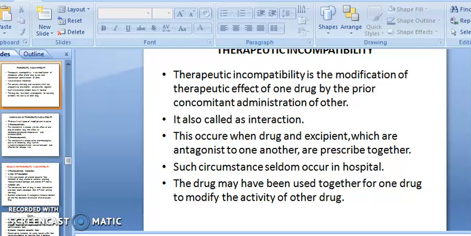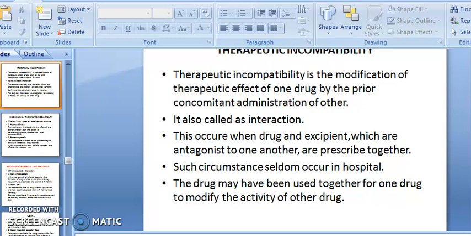This occurs when drugs and excipients which are antagonistic to one another are prescribed together. Antagonist means that one has the action of reducing pain and the other has the action of increasing pain. It means there is antagonism; they have opposite actions to each other.